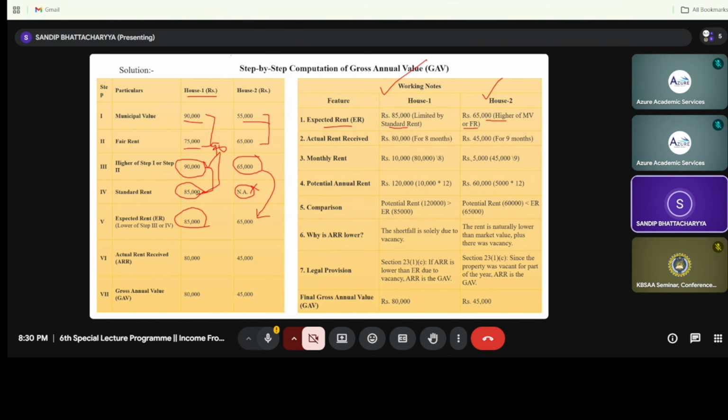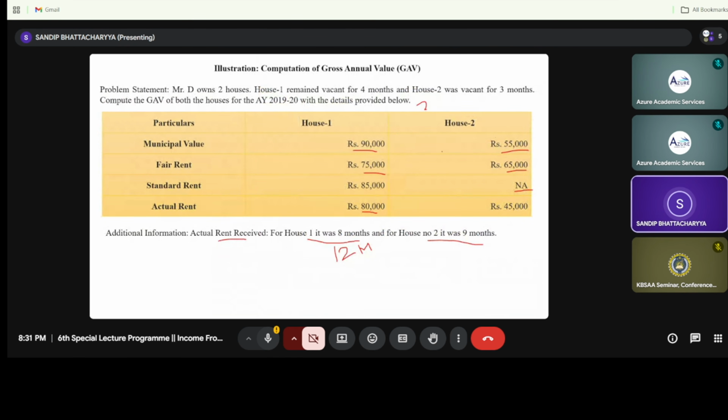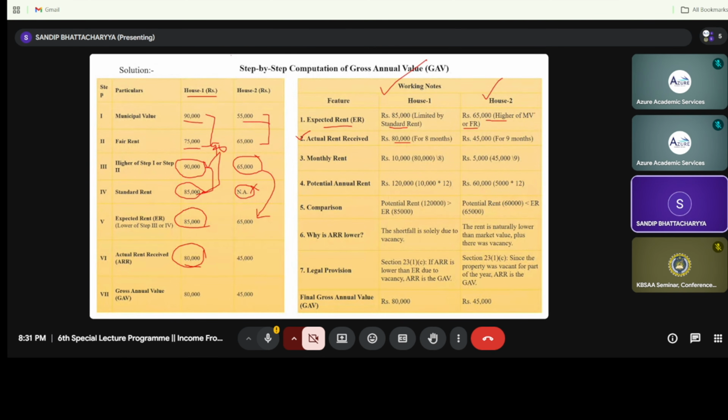Now we move on to step number 6, that is actual rent received. Now for this actual rent received, there will be some calculation. You see house number 1, it is 80,000, but please remember, you see step number 2 under working notes, this is for 8 months rent. So house number 1, in case of actual rent received, it is for 8 months, right? So when I am talking about the 8 months, what will be the monthly rent?